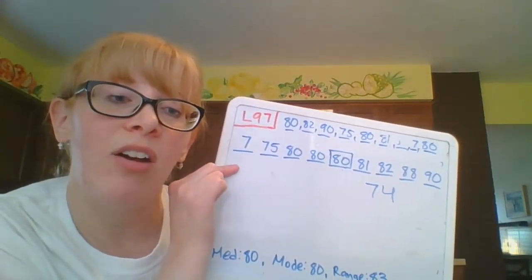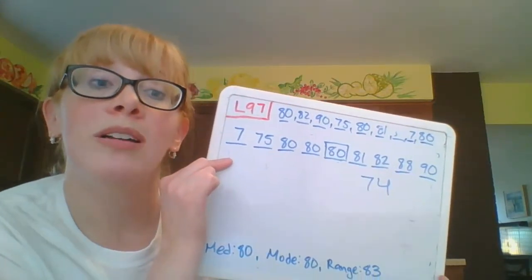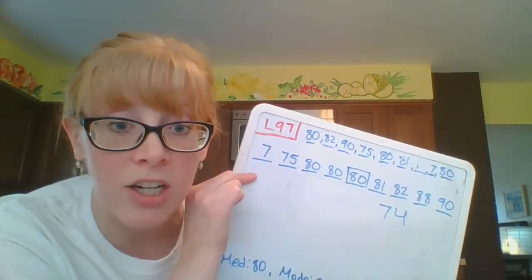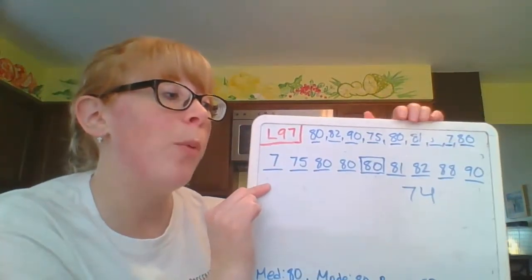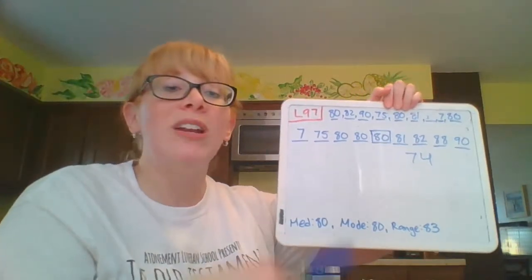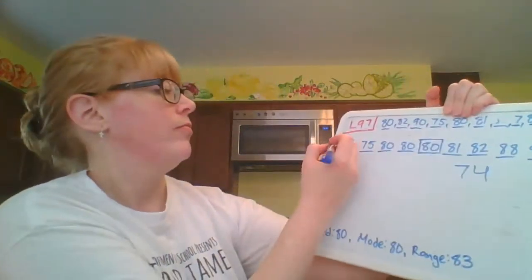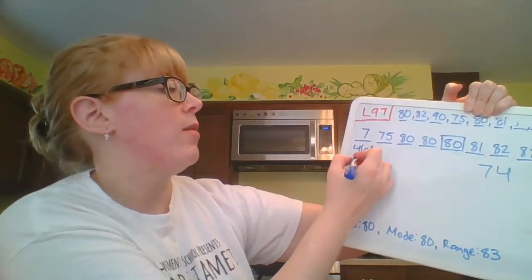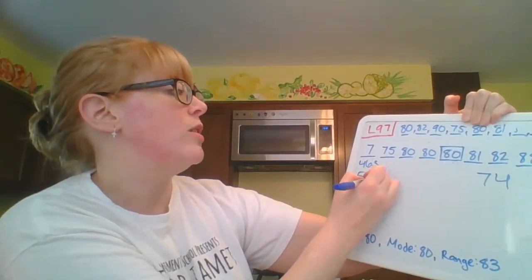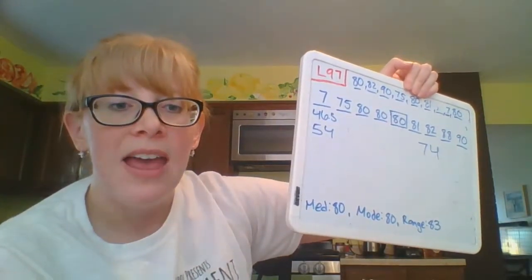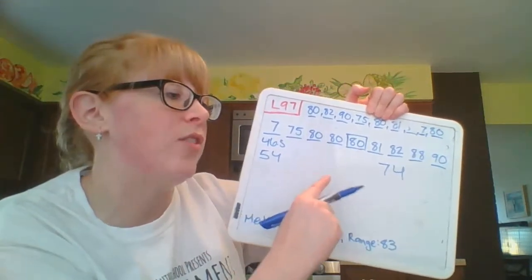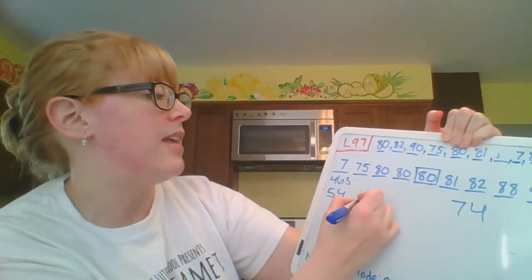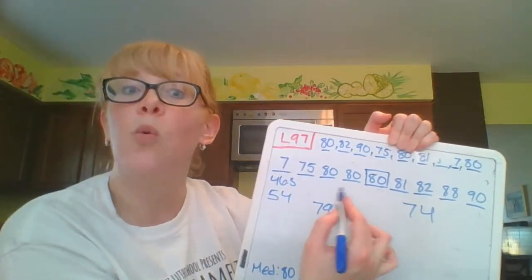If you got 7 out of 100 and you decided, oh, I don't like getting a 7, I'm going to work really hard, I'm going to do all of my corrections, and you got back half points, you'd get back 46.5 points on that. So really, this score, if I rounded up, instead of a 7, your lowest score would be a 54. And then if I averaged it all out, instead of your average being 74, your average would be a 79, which is a lot closer to what you normally scored.